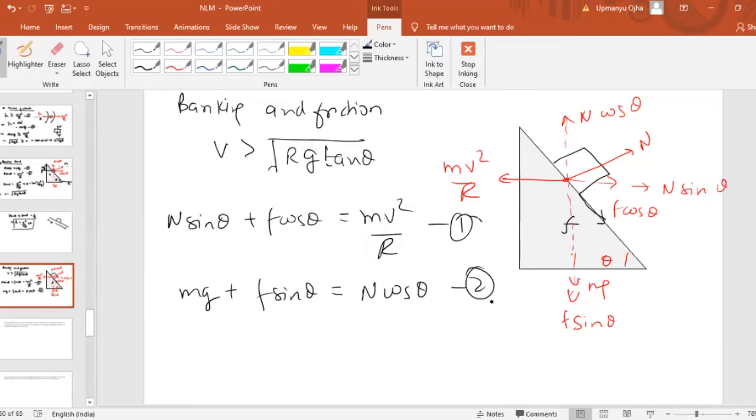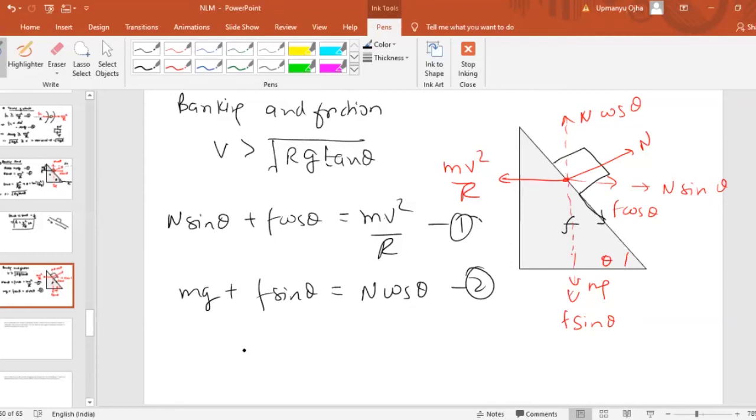So if you solve all these equations, we'll get the value of the safe turning velocity of the vehicle. After putting F equal to mu times the normal reaction and solving this, the velocity will come out. I'm not going to solve this.